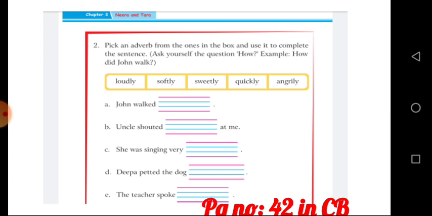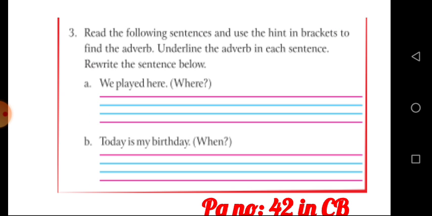Okay, good. Shall we move to the next one? Good. And see question number 3. Read the following sentences and use the hint in brackets to find the adverb and underline the adverb in each sentence and rewrite the sentence below. First read the sentence carefully, find the adverb, and after that rewrite the sentence properly.